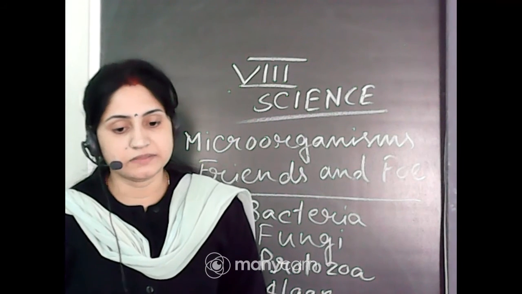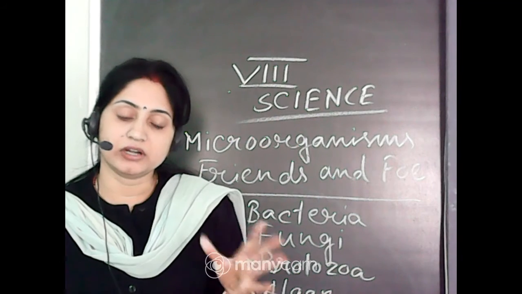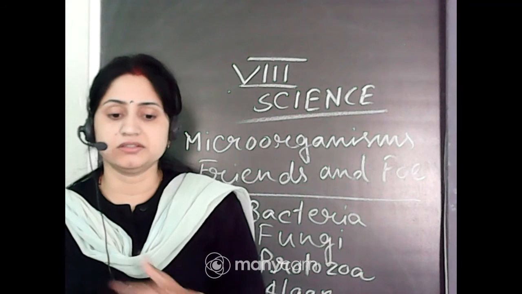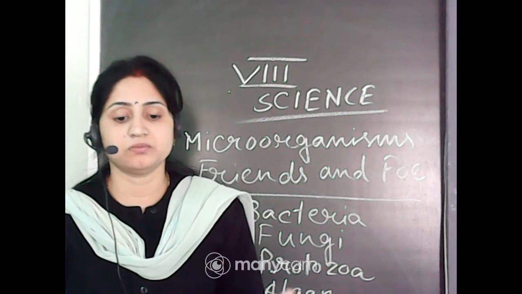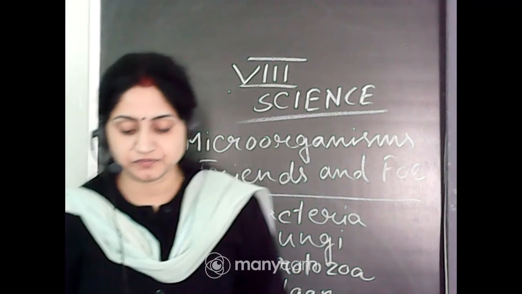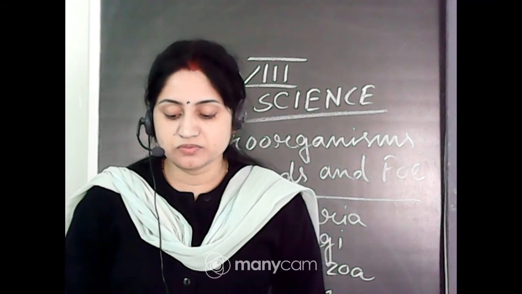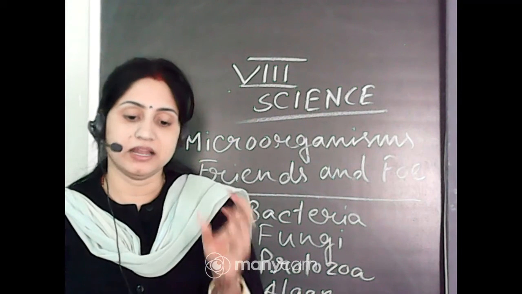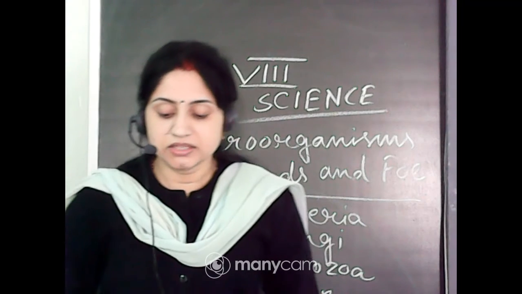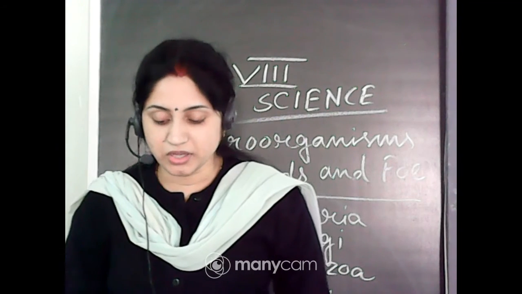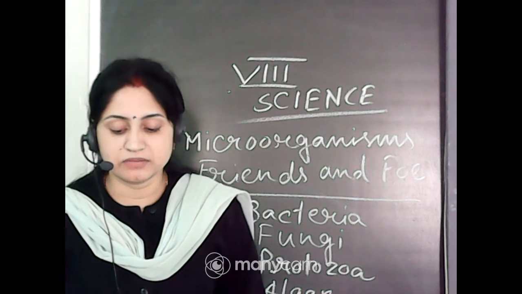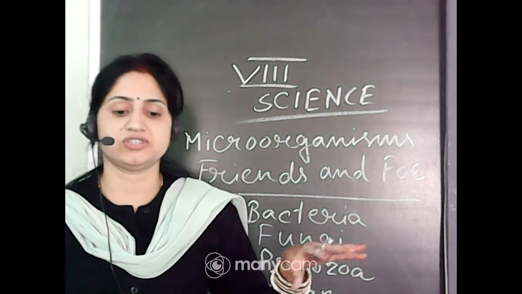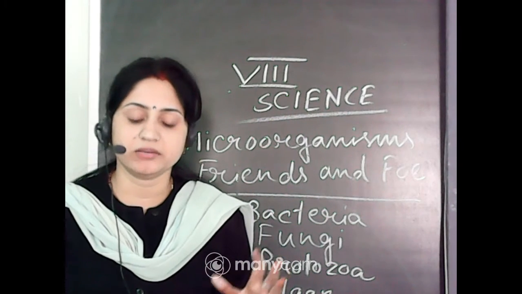Microorganisms are used for various purposes. You can use microorganisms in many types of industry: bakery industry, medicine industry, soil fertilizer, agriculture industry. So you can use them for various purposes in our life. Microorganisms have been used for the production of alcohol, since yeast, which is one type of fungus, is used in the production of alcohol. Okay, they are also used in cleaning up the environment. For example, organic waste like vegetable peels, remains of animals, feces, dirty and wasted organic materials are also destroyed by microorganisms, so that's why they can clean the environment.